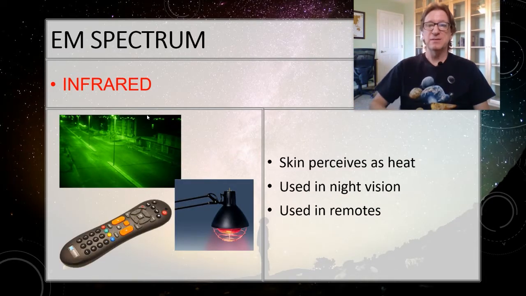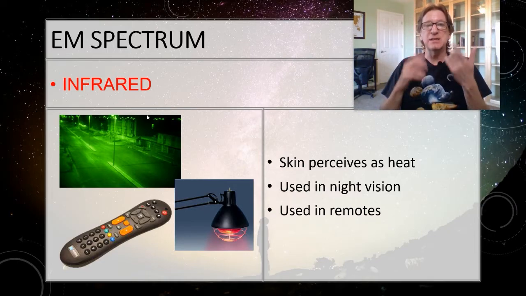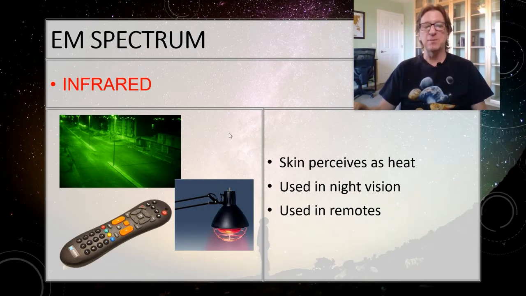Redder than red, a light so red that your eye can't see it, is infrared. And you're probably familiar with this. I mean, your eye can't see it, but your skin perceives it as heat. And so that's what we've got down here. This is a heat lamp that's shining down. And so you can feel that light. And yeah, you can see some red there, but most of the light that's coming out is actually in the infrared.